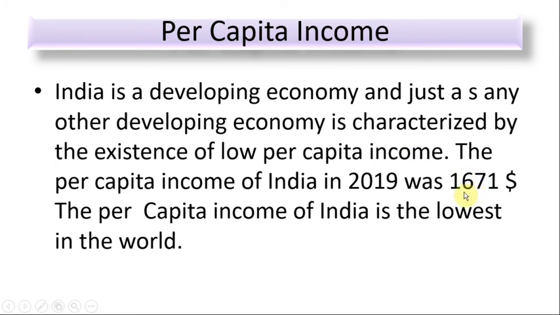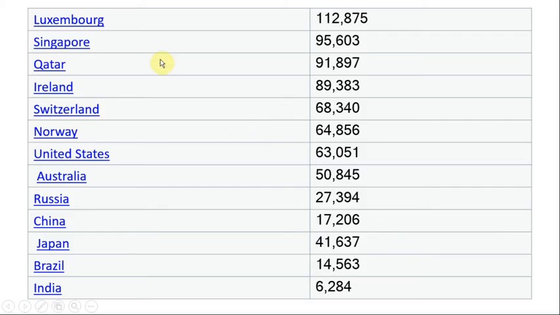The cause of why our per capita income is very low is that our population is very different compared to the populations of developed countries. Our population is very high, about 130 crore, so our per capita income is about $1,671. Now this chart shows us purchasing power based per capita income.